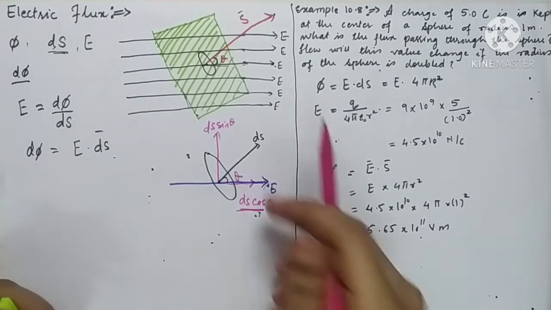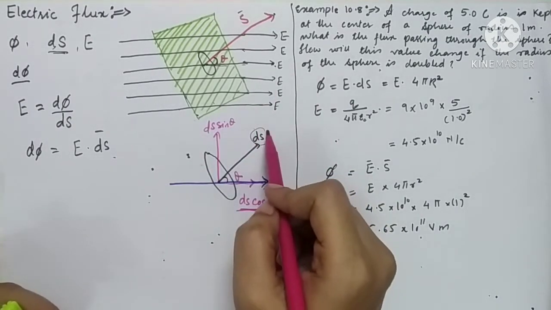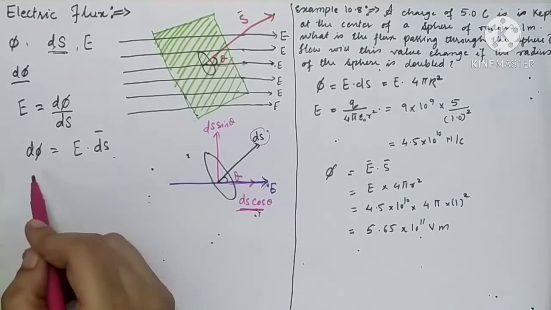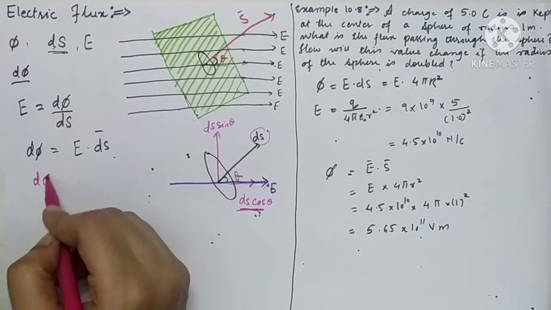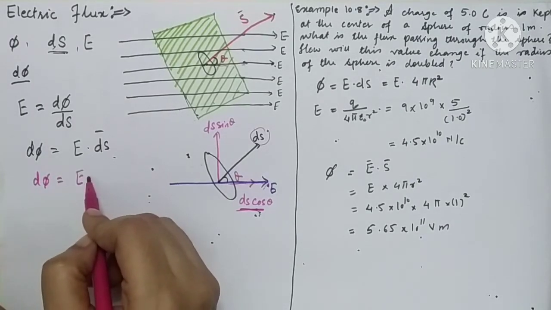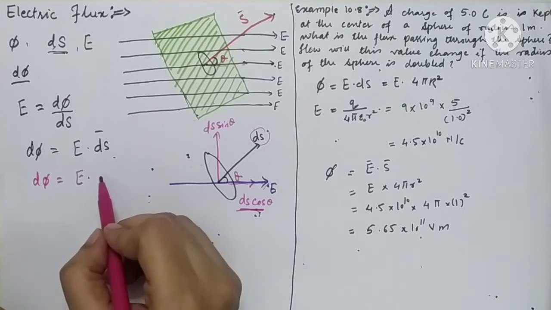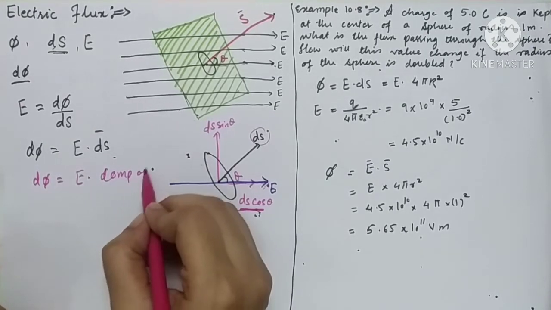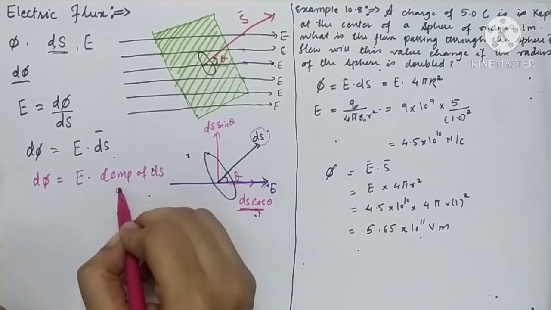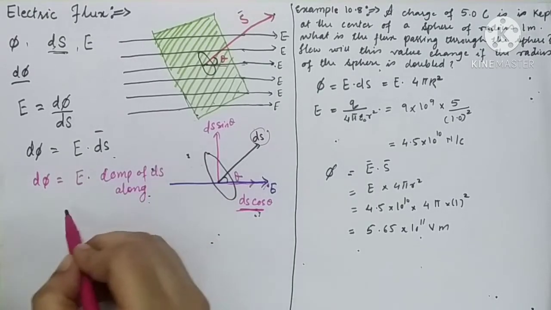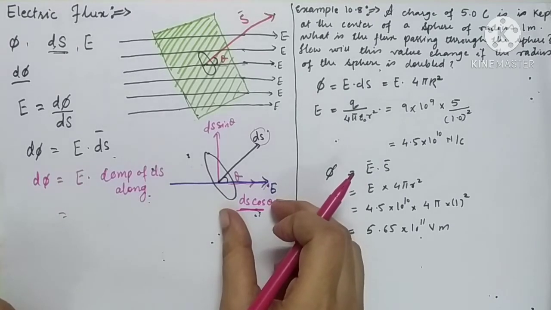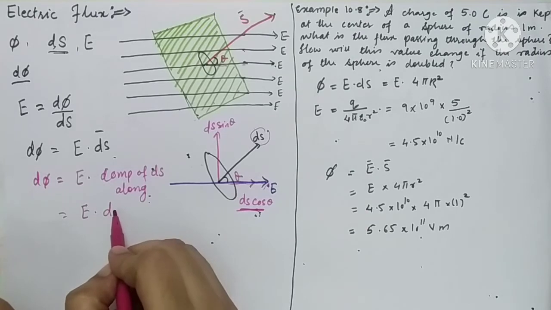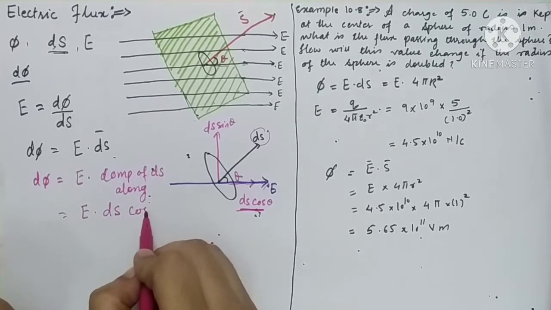So the entire surface area ds will not come, only a part of it will come in our formula. Here we write d phi is equal to E into the component of ds along E, which is ds cos theta. So d phi is E into ds into cos theta.